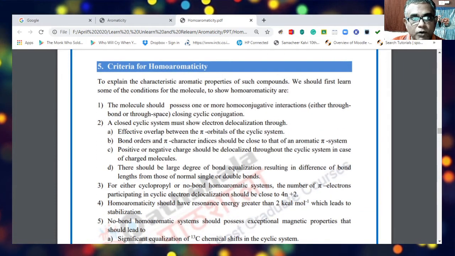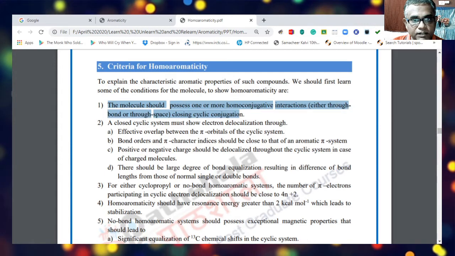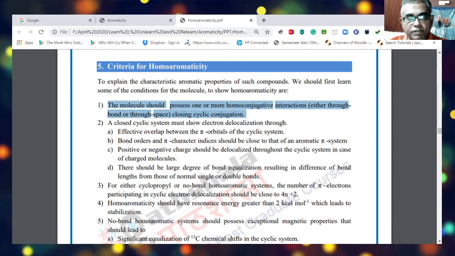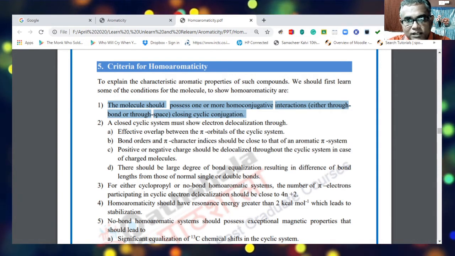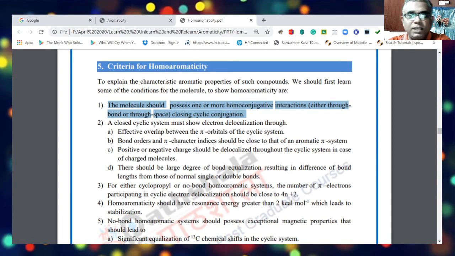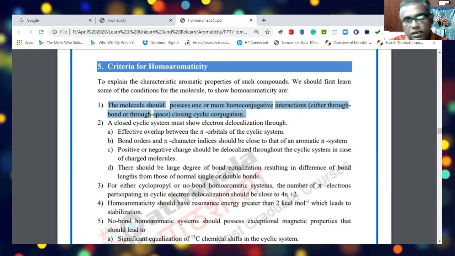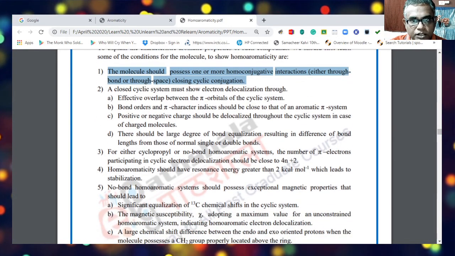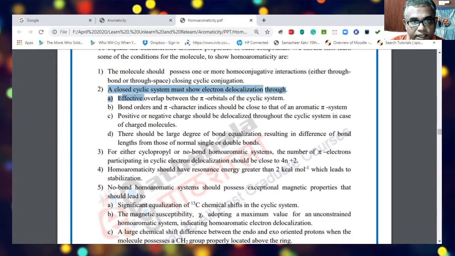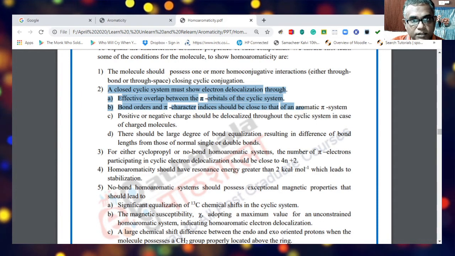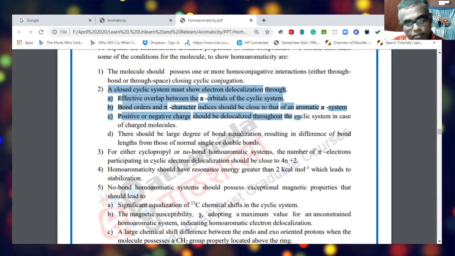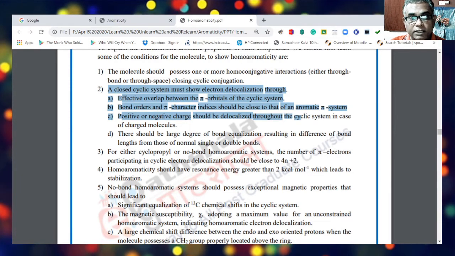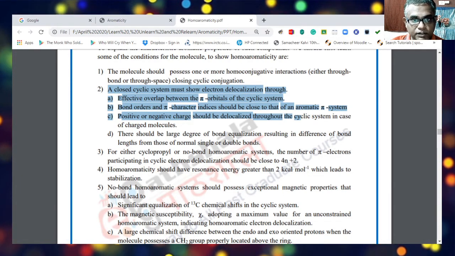So the criteria for homoaromaticity: the first criterion is that the molecule should possess one or more homoconjugative interactions. In other words, there should be a cyclic delocalization bypassing one sp3 hybridized carbon, either through bond or through space closing cyclic conjugation. Then a closed cyclic system must show electron delocalization through effective overlap between the pi orbitals of the cyclic system, and the bond orders and pi character indices should be close to those of an aromatic pi system.